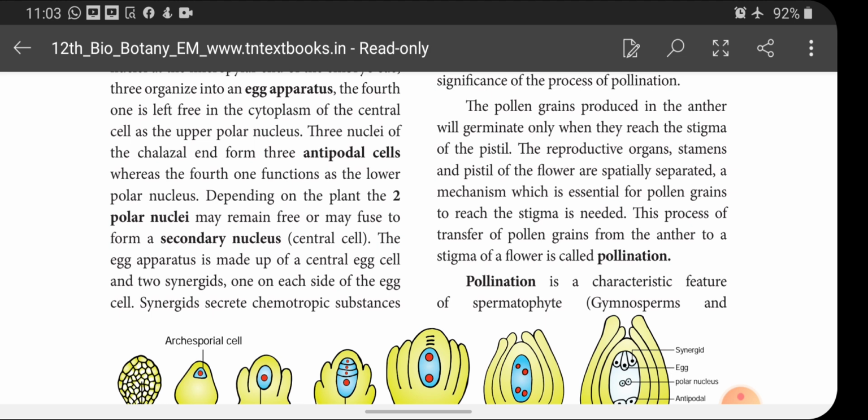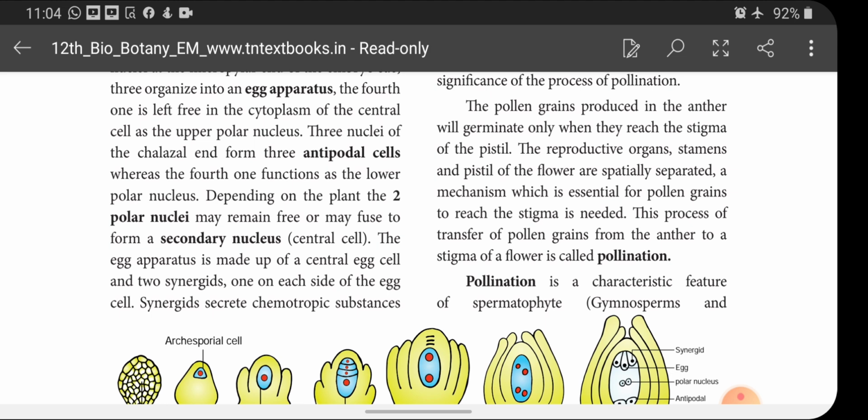When the pollen grains reach the stigma of the pistil, they start to germinate. Unless it reaches the stigma of the pistil, it cannot germinate. That's what is discussed here, children. The pollen grains produced in the anther will germinate only when they reach the stigma of the pistil.